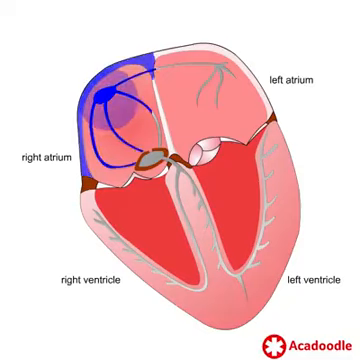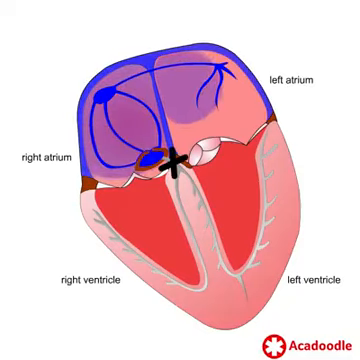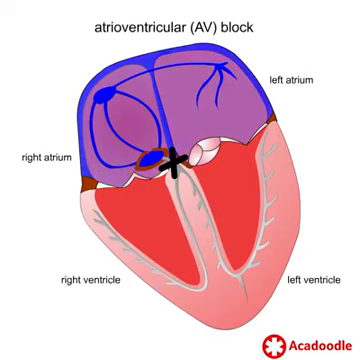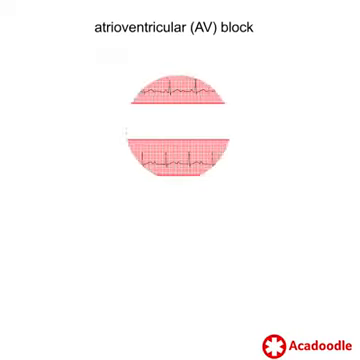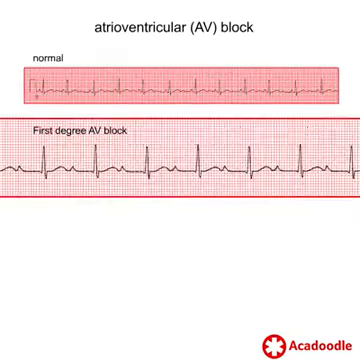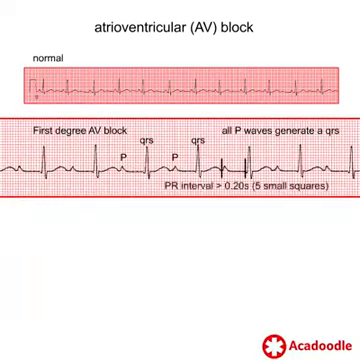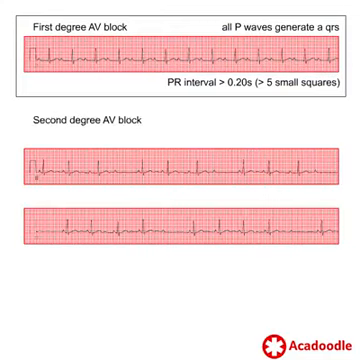Compromised conduction of depolarization from the atria to the ventricles is termed atrioventricular or AV block. First degree AV block is said to be present if every P wave is transmitted to the ventricles, but with a prolonged PR interval.